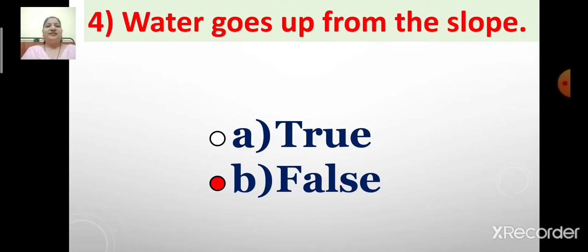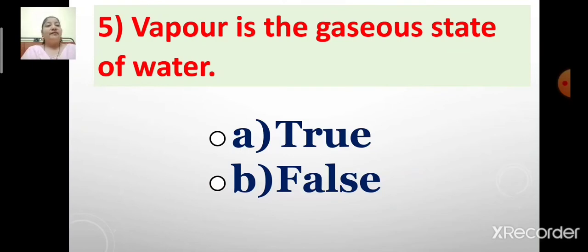Now next. Number 5. Vapor is the gaseous state of water. I repeat, vapor is the gaseous state of water. Is this statement true? Absolutely, it is true. So children, let us select option A, true. Vapor is the gaseous state of water is a true statement. Now children, let us proceed with the next question.